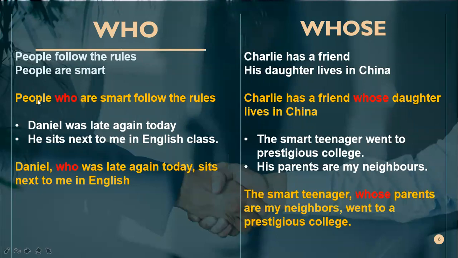Now these two clauses, we are going to put in one sentence. In this sentence: People who are smart follow the rules. In this sentence, you will find the adjective clause. Can you tell me which is the adjective clause here?